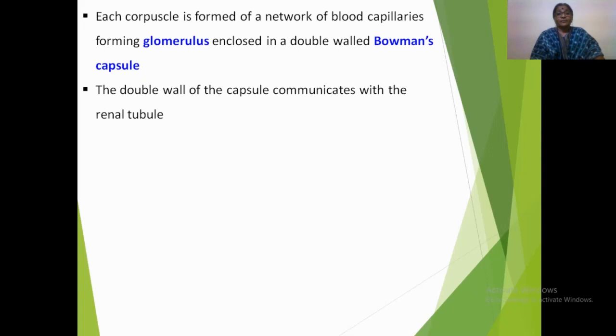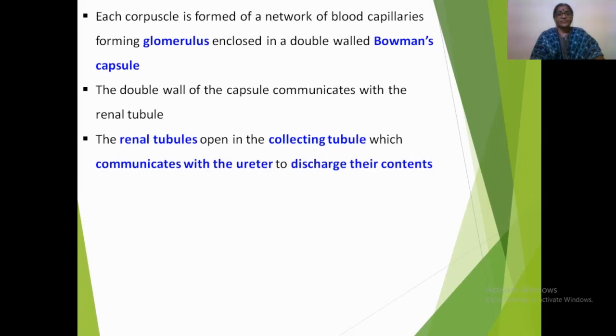The double wall of the Bowman's capsule directly communicates with the renal tubule, and in turn the renal tubules open in the collecting tubule, which communicates with their respective ureter to discharge their extracted contents. The ureters.